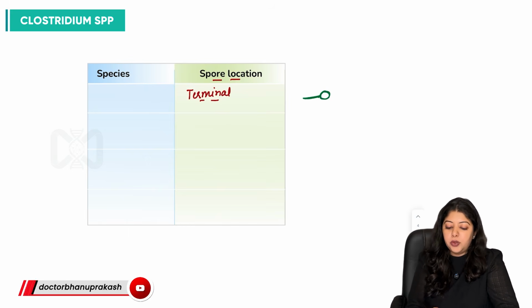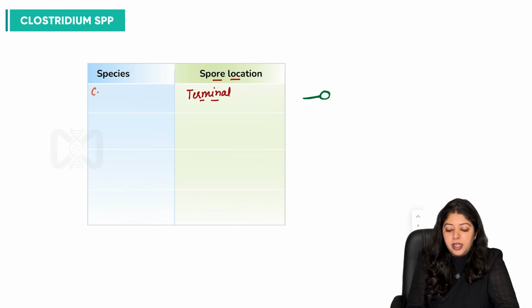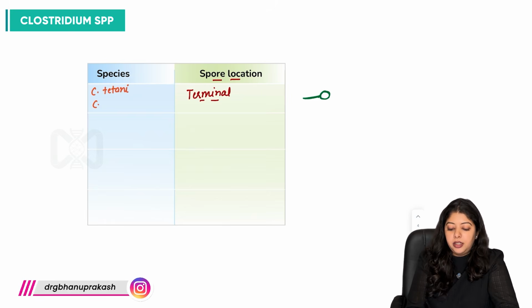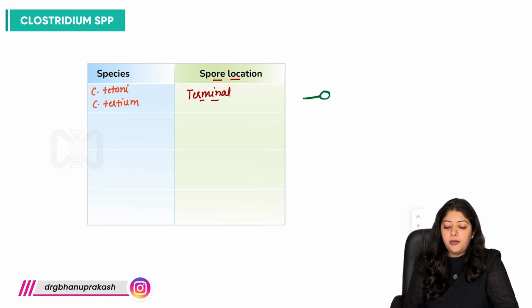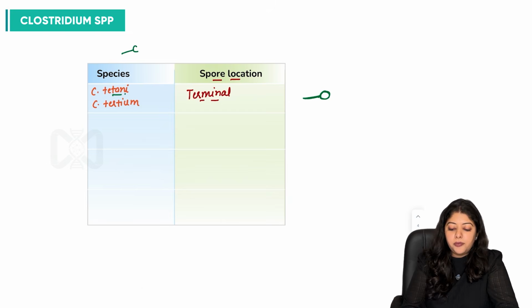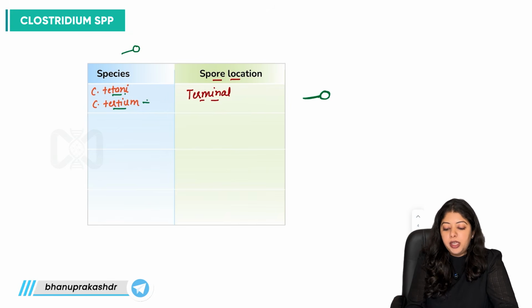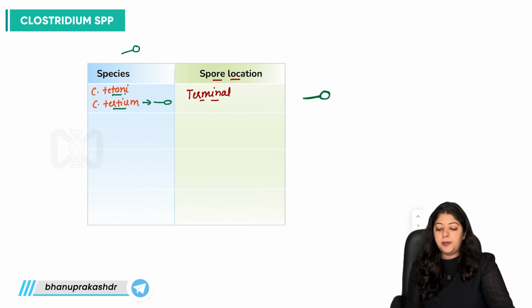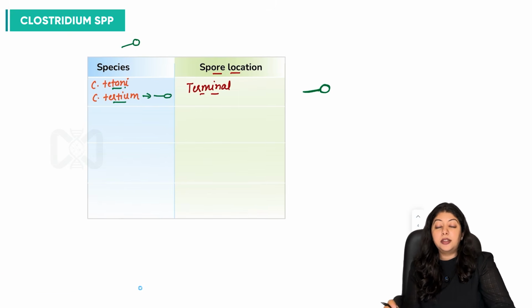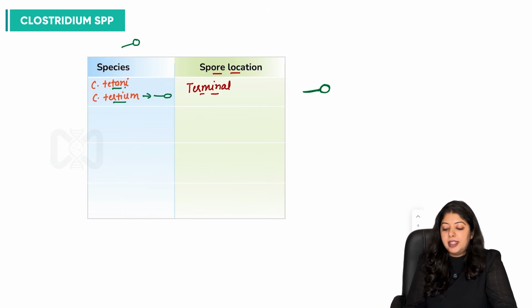We have two species. One is Clostridium tetani and Clostridium tertium. But what is the difference? Tetani, we have already discussed, is going to have spherical spores, but it is the tertium species which, although it is going to have terminal spores, is going to be oval in nature. Yeah. Oval terminals, right?